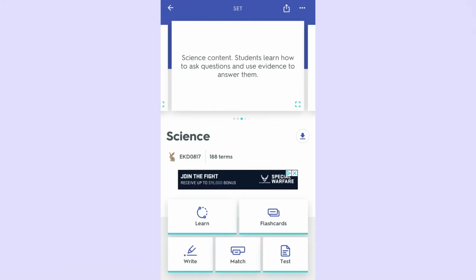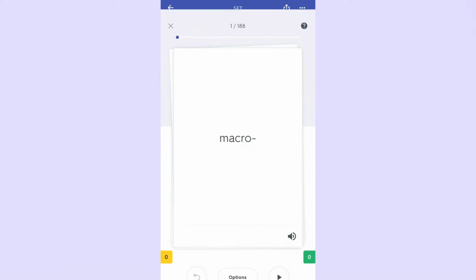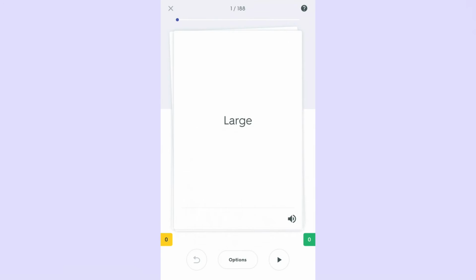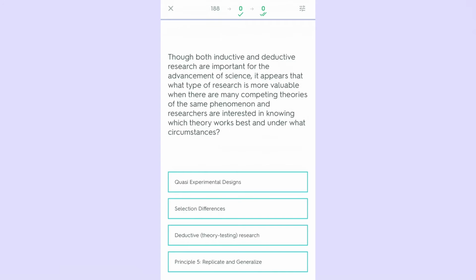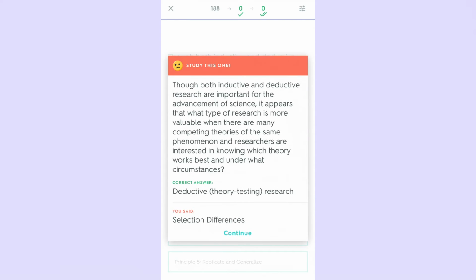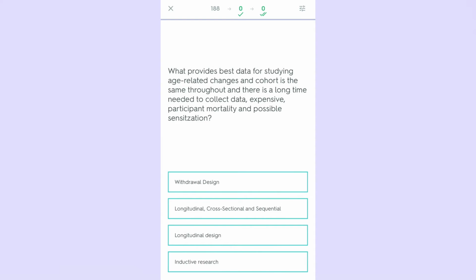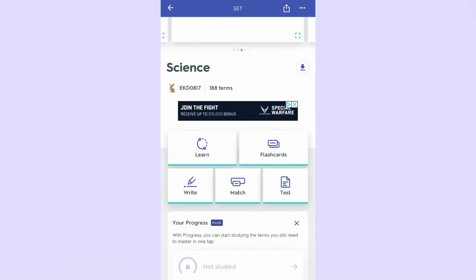Now Quizlet. Quizlet is really fun. It helps you with, you can just search math or language arts or social studies. They have a flashcard and you can just flip the card over, flip back, and flip all the cards. They also have learn. So if they ask you a question, it's like a quiz. So it's a Quizlet. You click. Then if they said it's wrong, it's wrong.